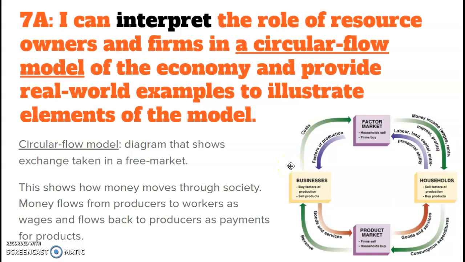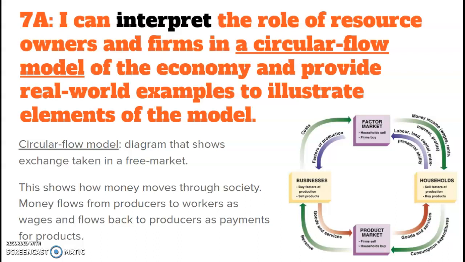Money flows from producers to workers as wages and flows back to producers as payments for products. The households are your resource owners, and the firms are your businesses that produce a good or service.